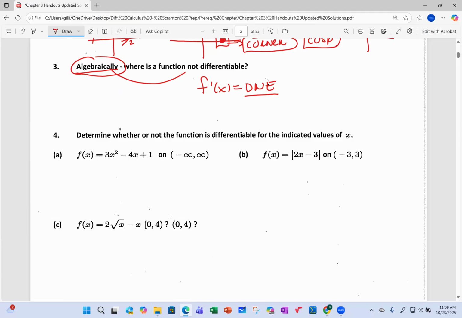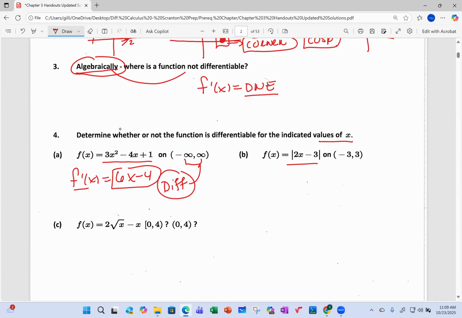Determine whether the function is differentiable on the indicated values of x. So this is from negative infinity to infinity. This is a polynomial. When I take the derivative, it's 6x minus 4, which is another polynomial. This derivative exists everywhere. Since the derivative exists everywhere, the function is differentiable everywhere and on that interval.